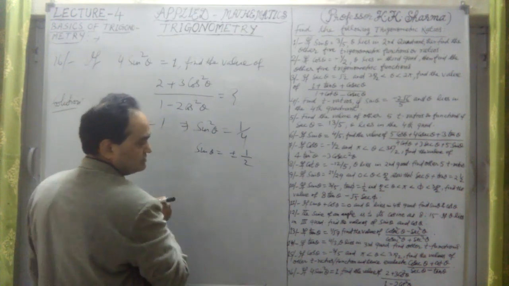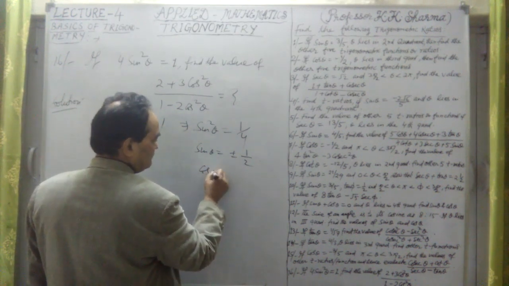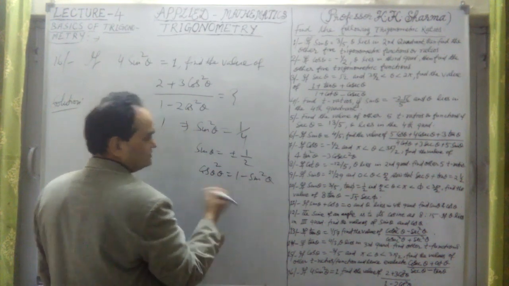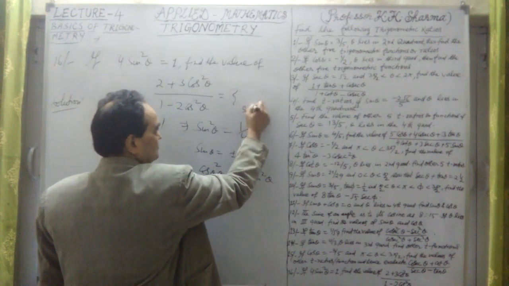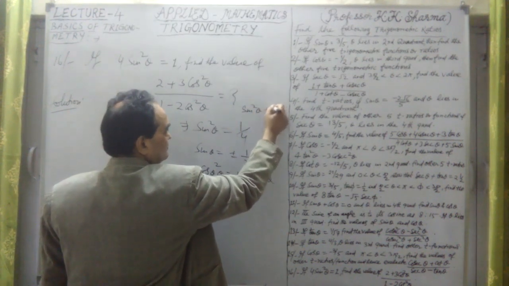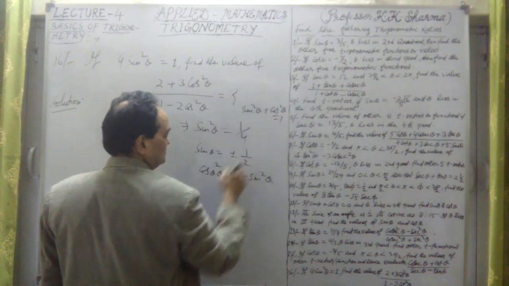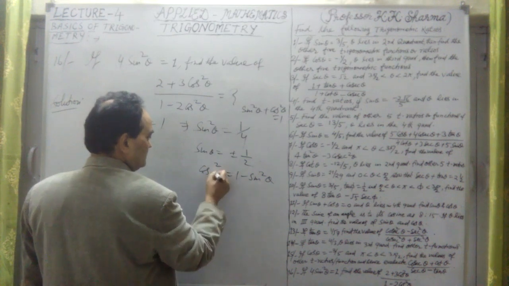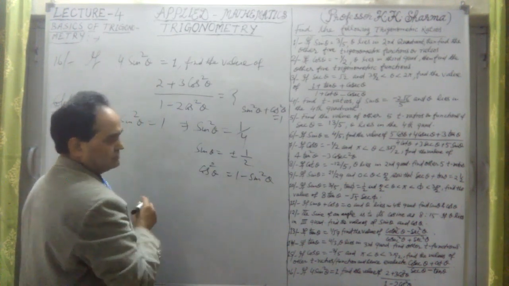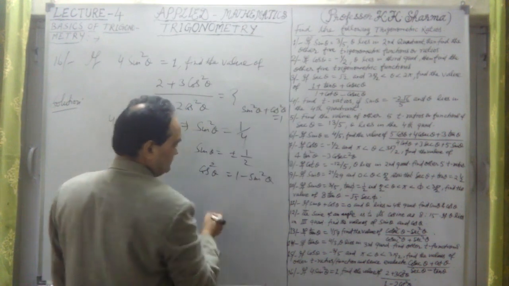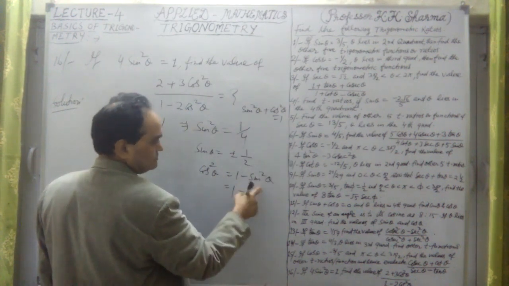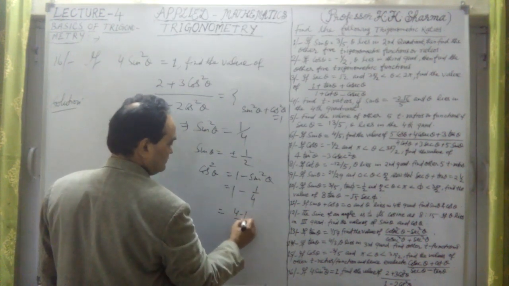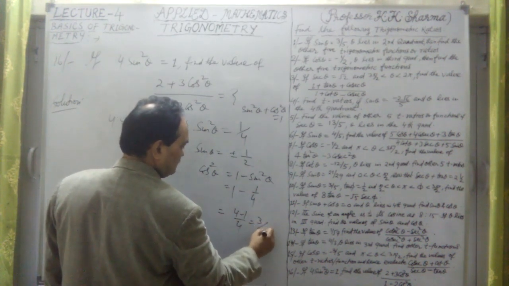Now, since sin theta is known, cos theta we find out by formula. Cos square theta is equal to 1 minus sin square theta, from the basic identity sin square theta plus cos square theta is equal to 1. Here sin square theta is 1 by 4, so cos square theta is 4 minus 1 upon 4, which is 3 upon 4.